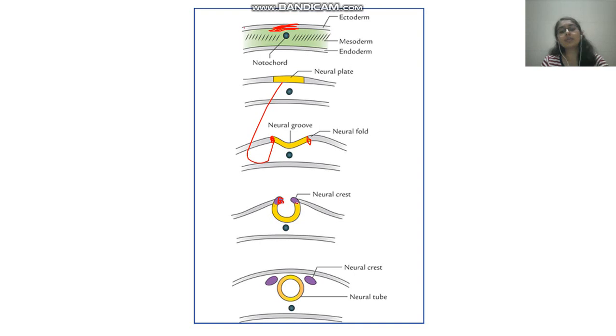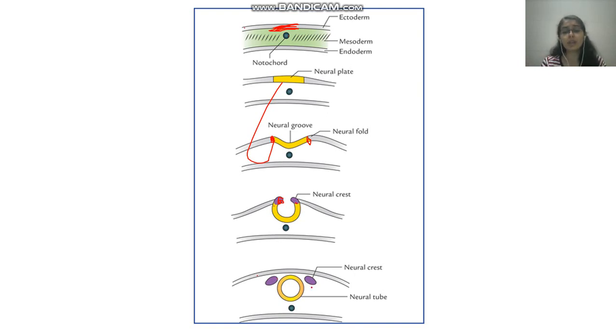Okay, so the neural crest is left like that, and the two neural folds are joined above. What happens is this neural plate will detach from the ectodermal layer and come below, above the notochord. This is the neural tube formation and the remnant neural crest cells. Again, neural crest cells are formed from the ectoderm only, but they remain outside.